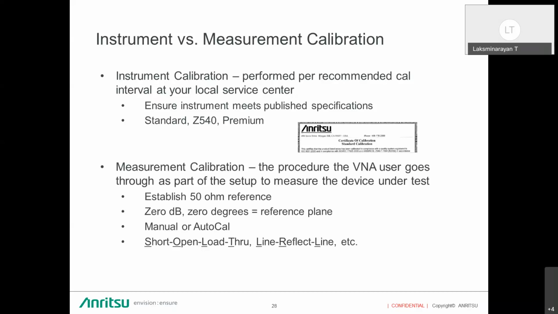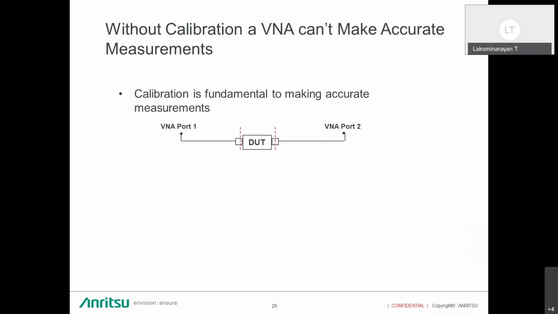And measurement calibration is the calibration procedure used on the instrument, where you set a 50 ohm reference at the end of the port and a 0 dB reference plane, using manual calibration or auto calibration, with open, short, load, through, or some other standard calibration standards. So this is a calibration kit. Calibration is the foundation for making accurate measurements, because port 1 will be connected to the DUT and port 2 will define a reference plane.